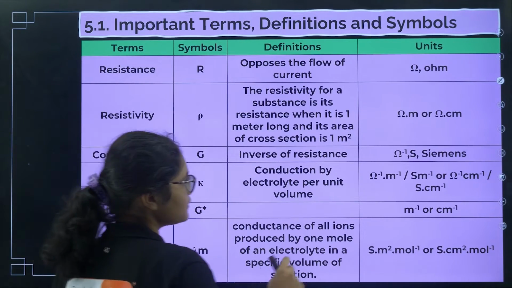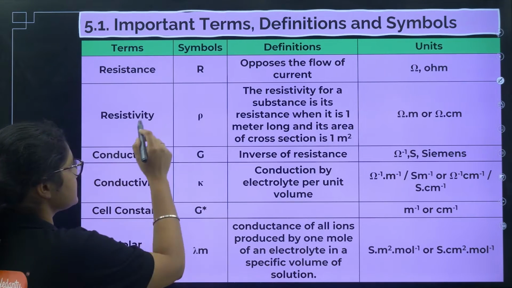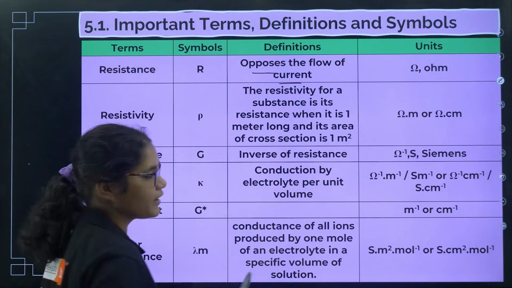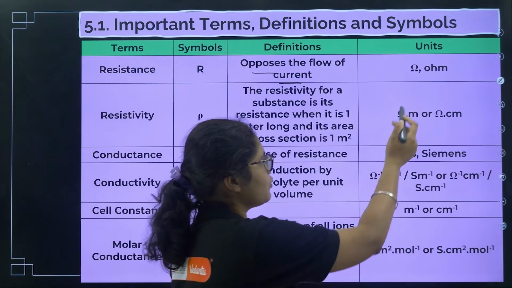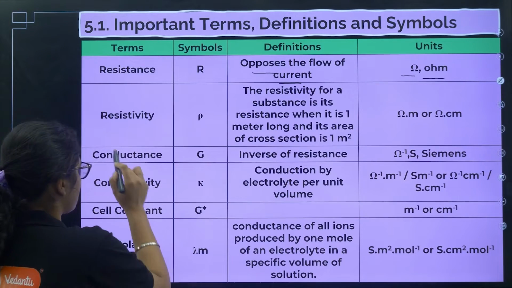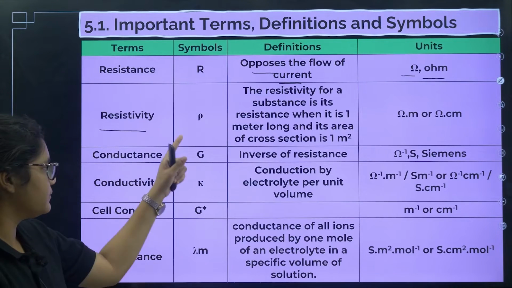The first term that I told you is resistance. The resistance symbol is R. What do you mean by resistance? Something that opposes the flow of current, okay, and its unit is ohm. It can be represented in this way or as OHM. Next, coming to resistivity, resistivity is denoted by the symbol rho, okay, this symbol is called rho.